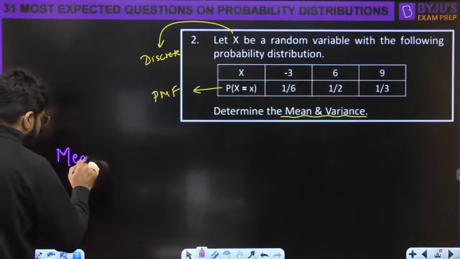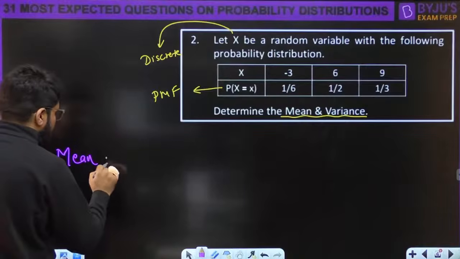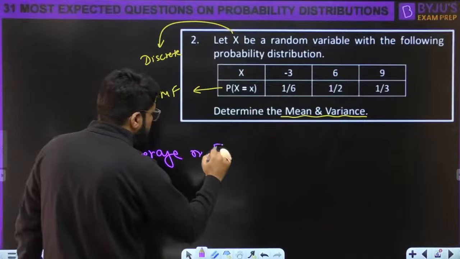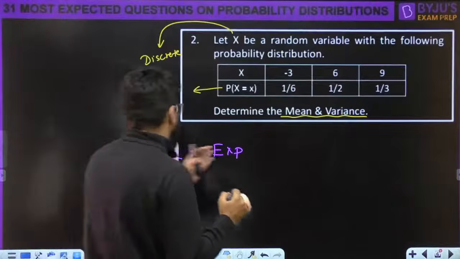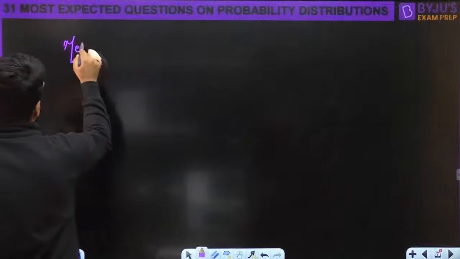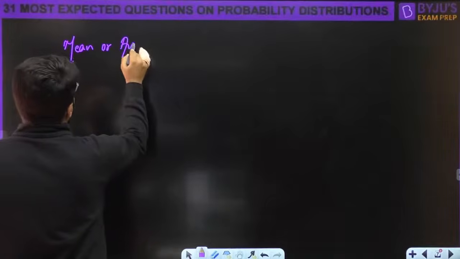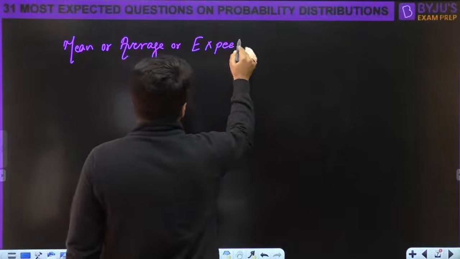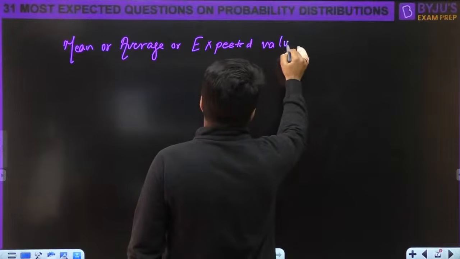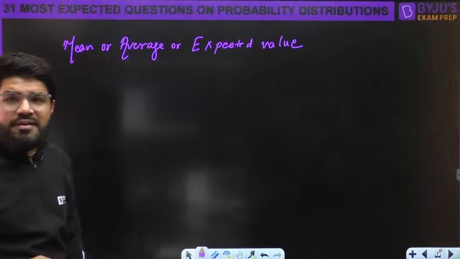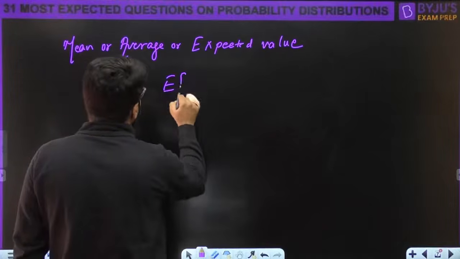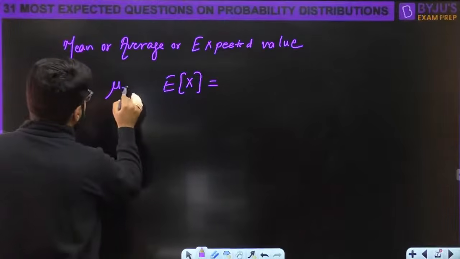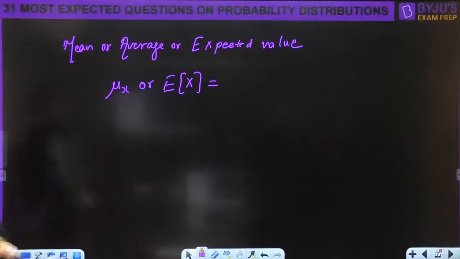So when I want to recollect the formula for mean, also known as the average, or also known as the expected value. Chalo, ek kaam karte hain. Let me write down all the formulas here separately. Mean or the average value, or also known as the expected value. This is what you expect from the random variable. The expected value is given by the formula E of x or mu x. Okay, mean of x, right?